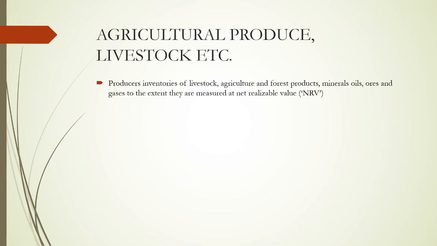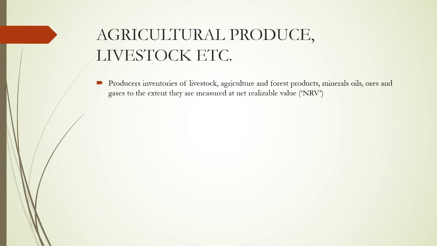As any other ICDS are silent with regard to valuing this, in ICDS 2 itself, at the time of exclusion, there is a mention of how to value the inventories of livestock, agriculture, forest products, mineral oils, ores and gases. So again, do I repeat? In any other ICDS standard, from ICDS 1 to ICDS 10, there are no specific standards to deal with livestock, any other agricultural producers, etc.